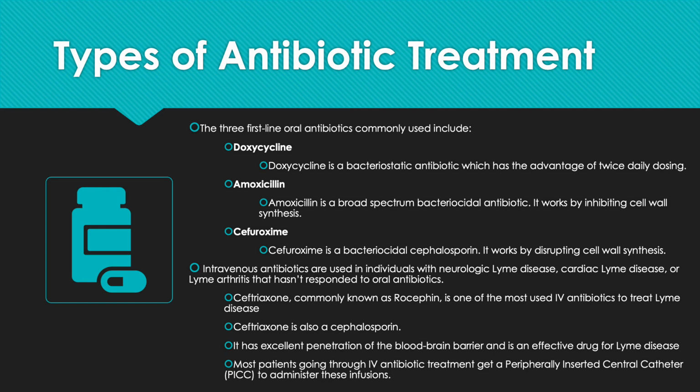Intravenous antibiotics are often used in individuals with neurological Lyme disease, cardiac Lyme disease, or Lyme arthritis that has not yet responded to oral antibiotics. Ceftriaxone is the most common IV antibiotic used. It is also a cephalosporin. It has excellent penetration of the blood-brain barrier and is an effective drug for Lyme disease. Most patients going through IV antibiotic treatment get a peripherally inserted central catheter to administer these infusions.